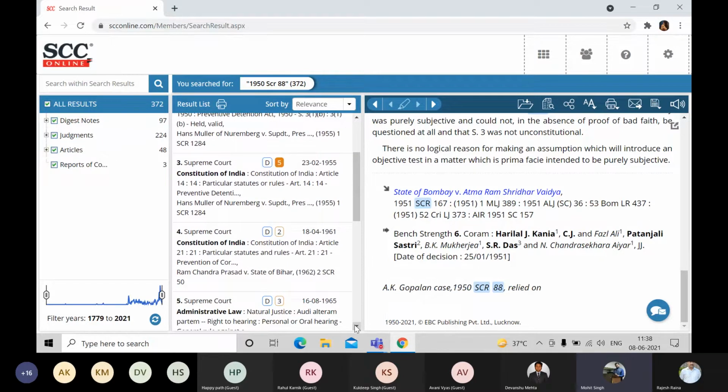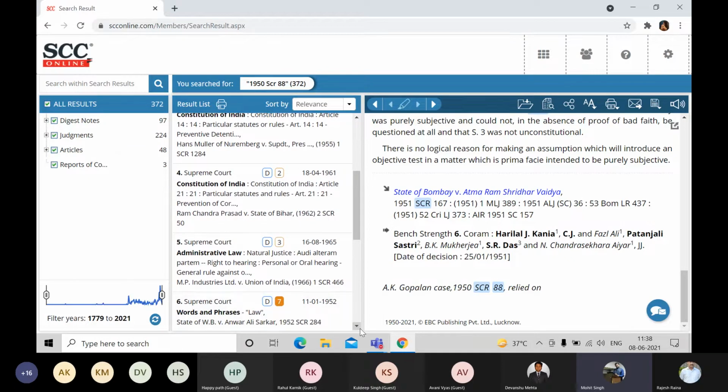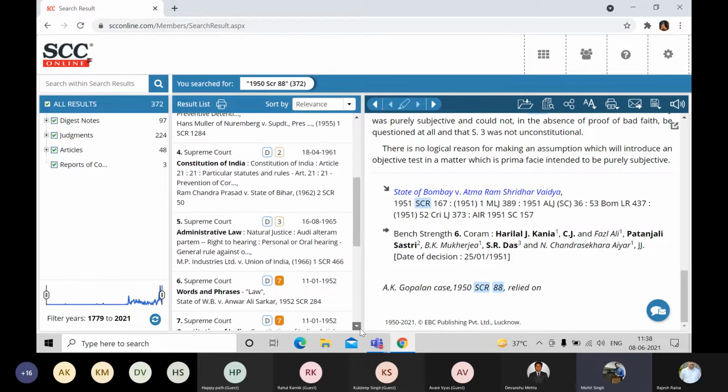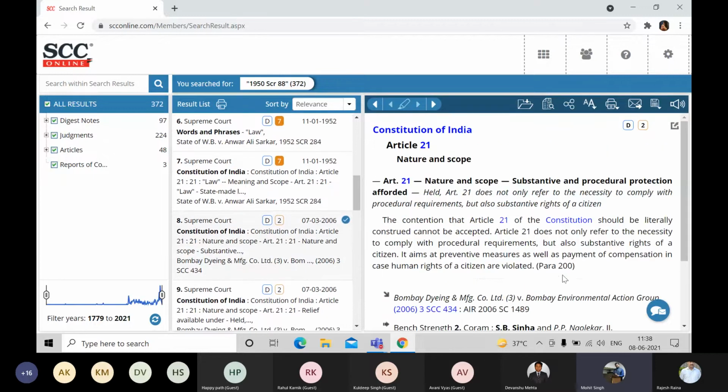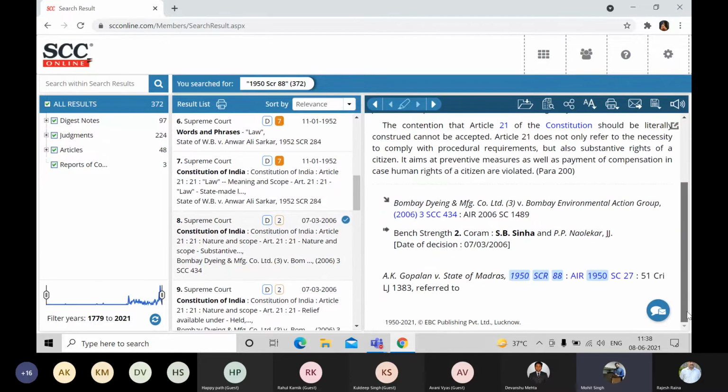Similarly, if you click on any other digest note, the same information will be available: relied on, followed, distinguished. So this is the method to check whether the judgment has been given any other treatment. There you go. In this case, Bombay Dyeing and Manufacturing, it was referred to. So thank you, Mr. Anna, for showing us both the treatments.